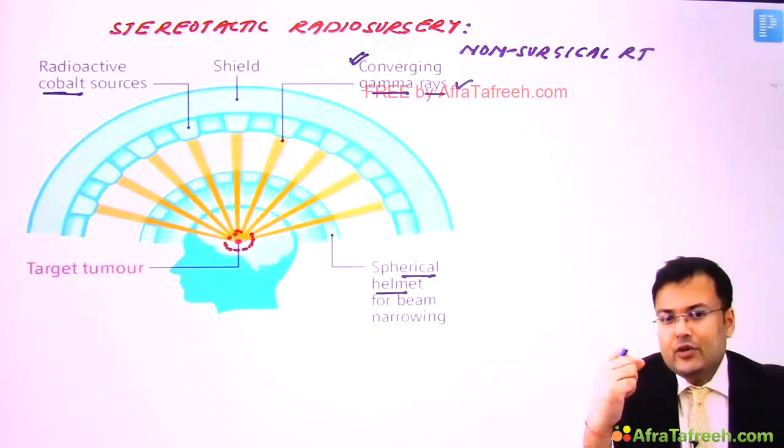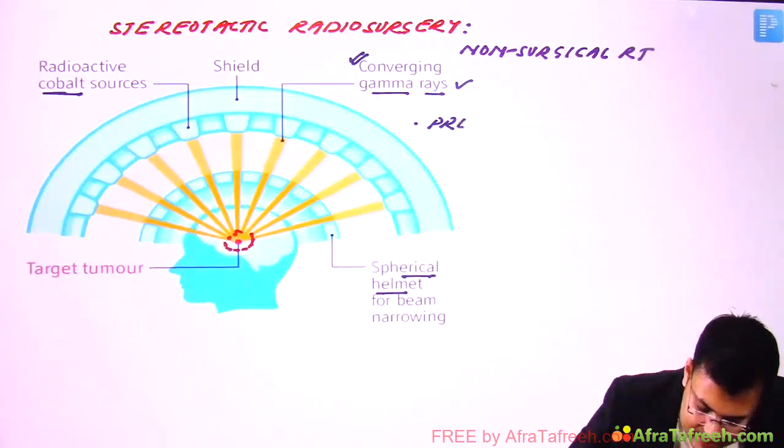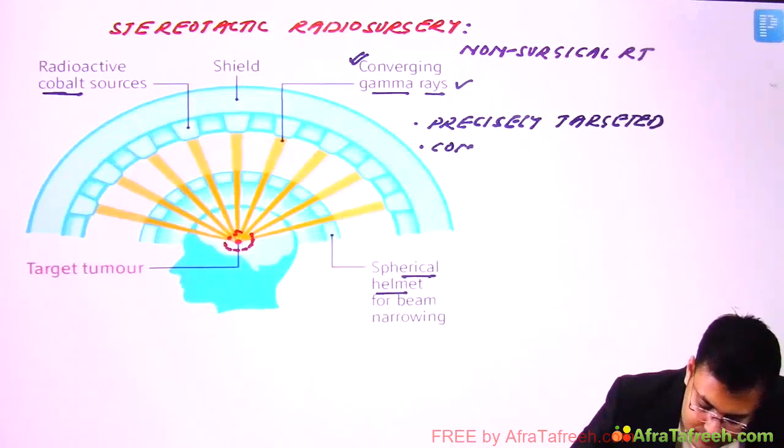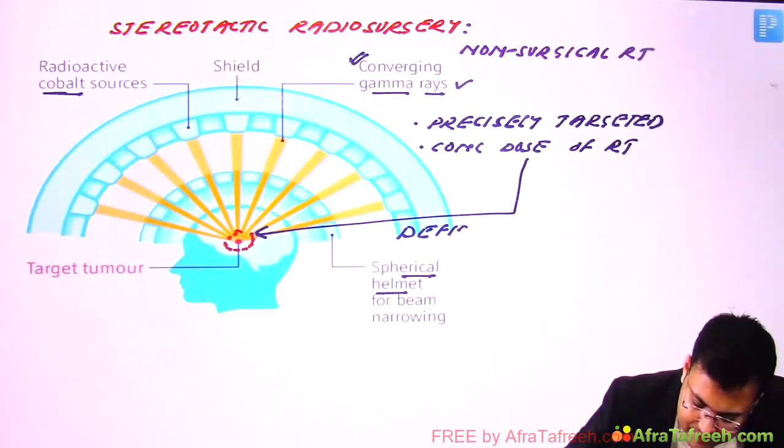So this is stereotactic radiosurgery. So what is done here? Precisely targeted concentrated dose of radiotherapy, and it is delivered to defined volume of brain.